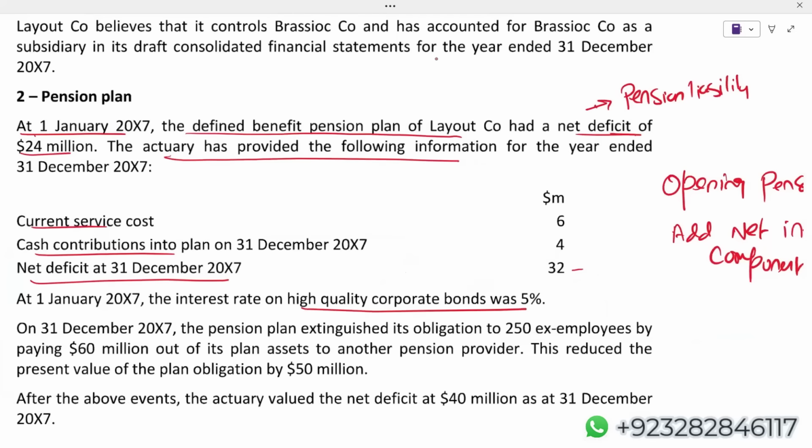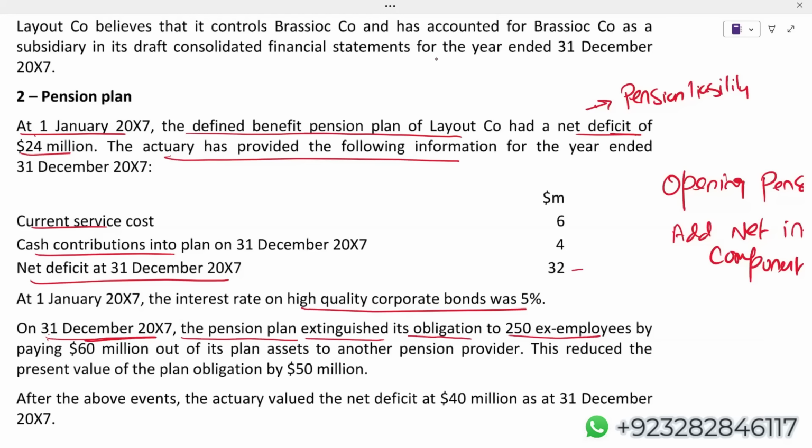I know that. At December X7, the pension plan extinguished its obligation to 250 ex-employees. So from this pension plan, let's say we simply paid 250 employees. We took them out of this pension plan. The pension plan is closed for them.